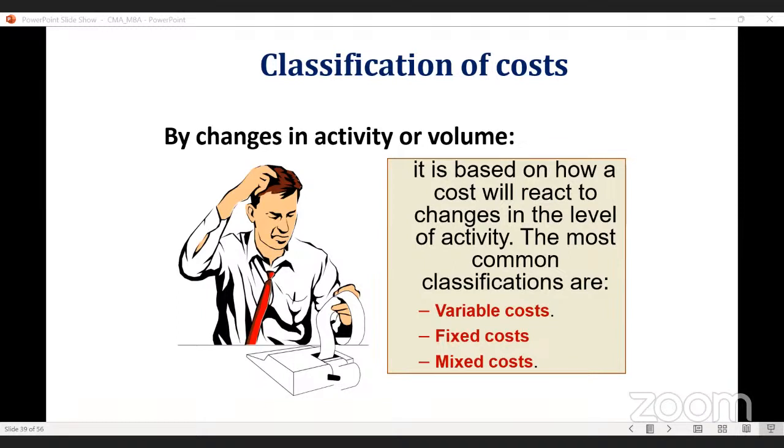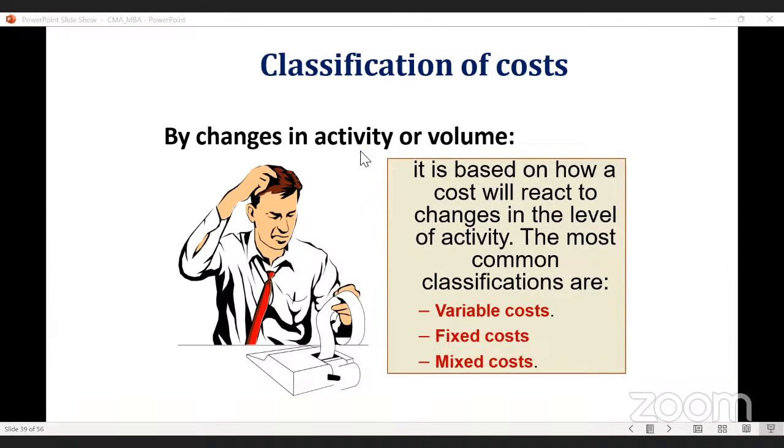Are you getting my point? For production of 1 bread you need 10 rupees. Raw material means flour, edible oil, sugar, salt, etc. These are the raw material.